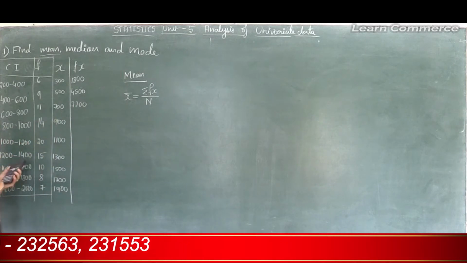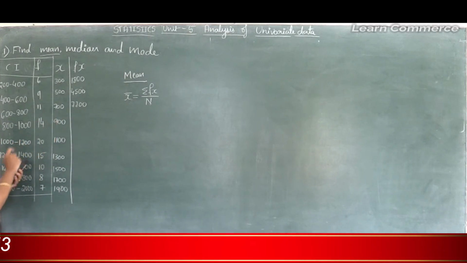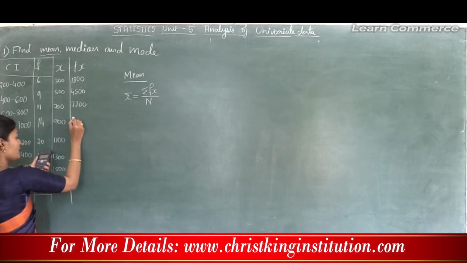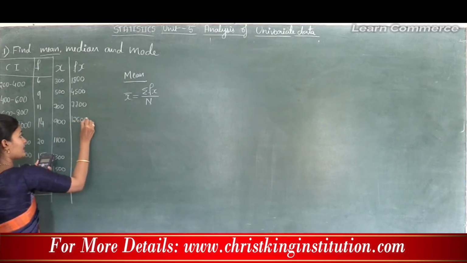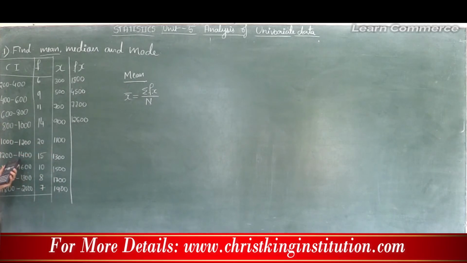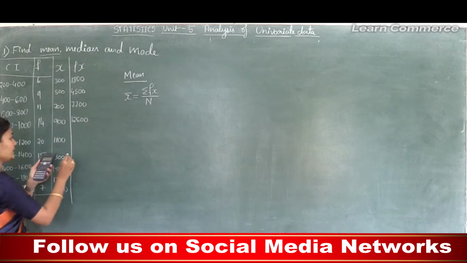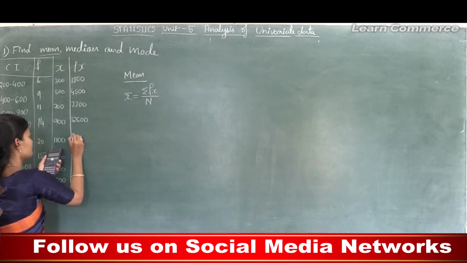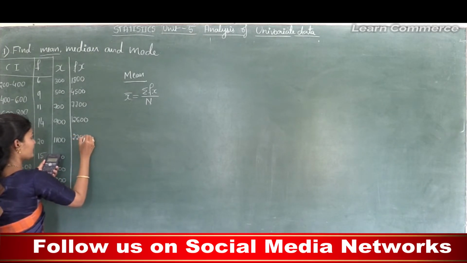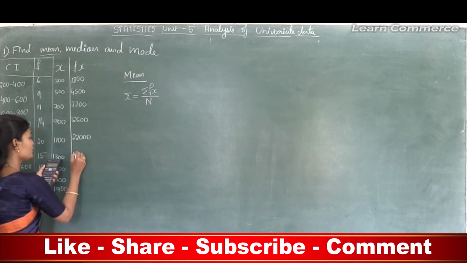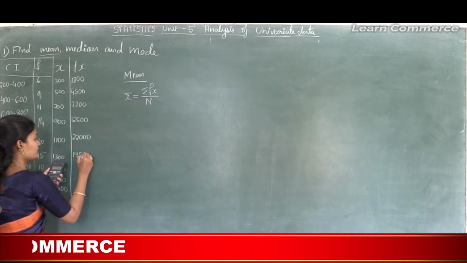Next f is 14 and x is 900, so 14 into 900 is 12,600. Next f is 20 and x is 1100, so 20 into 1100 is 22,000. Next f is 15 and x is 1300, so 15 into 1300 is 19,500.